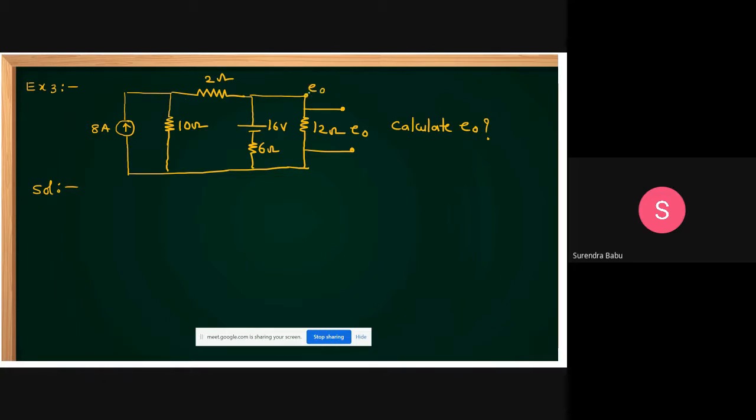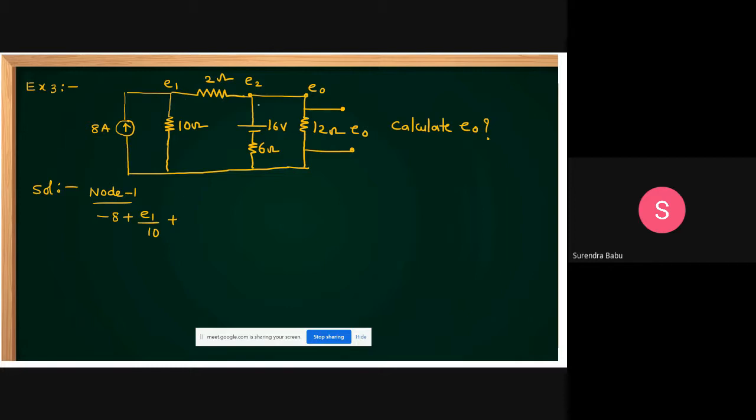Like this is E0, it's also E0. Let me take this as E1. I take this node as E2. Then at node 1 apply nodal analysis. What you can, 8 amperes is entering, so minus 8 plus E1 by 10. Next, E1 minus.